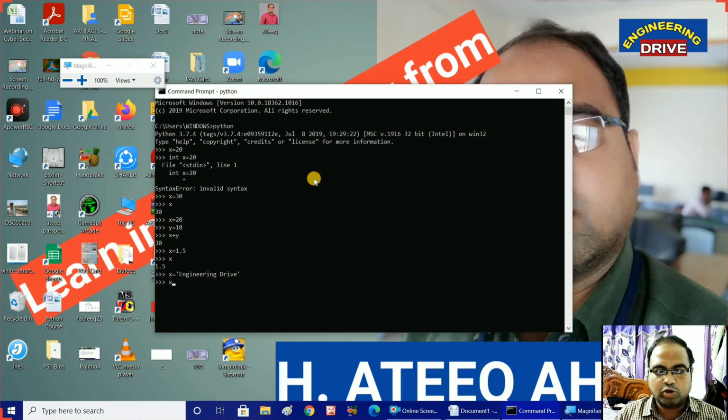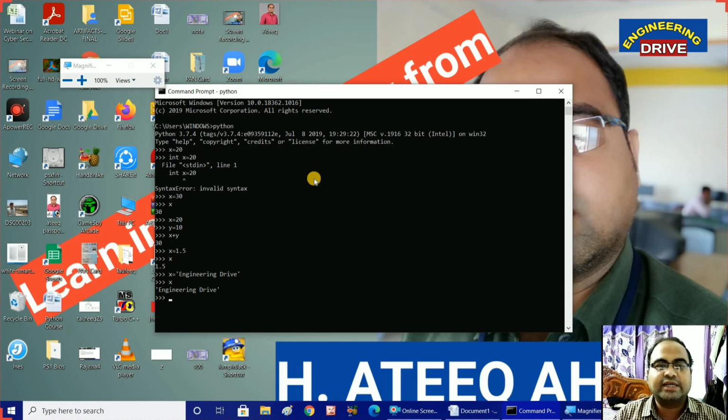Now I want to display the output. Type x, press the Enter button. Engineering Drive is displayed. Which means we can not only assign integers, we can assign floating values, and even strings, to our Python variables. Is it right? Now, sir, I want to find out the data type name.